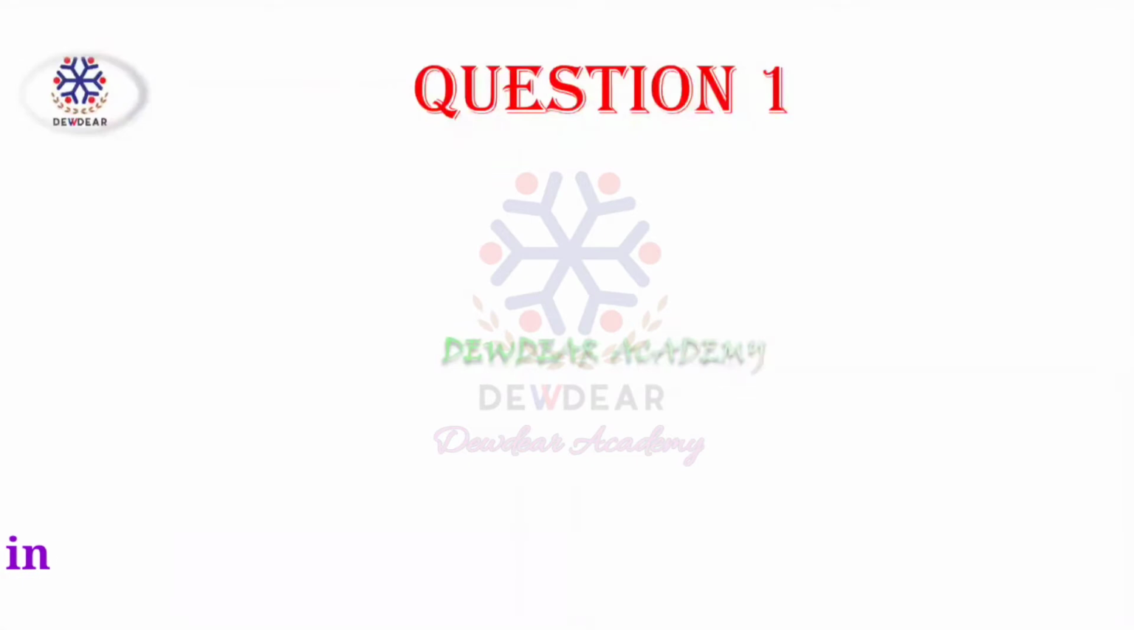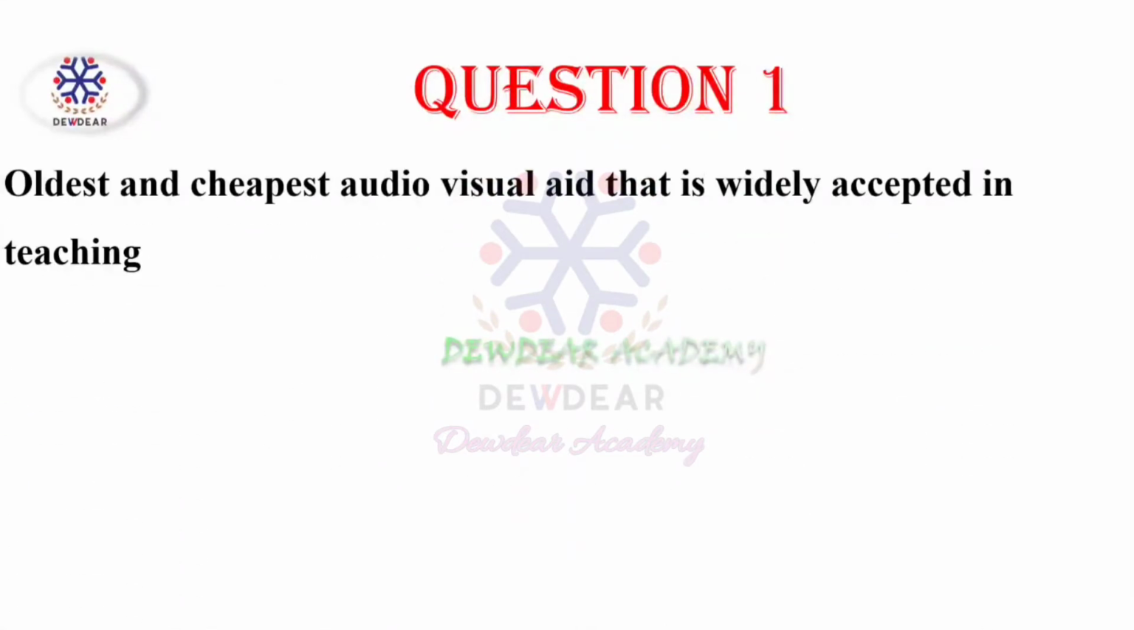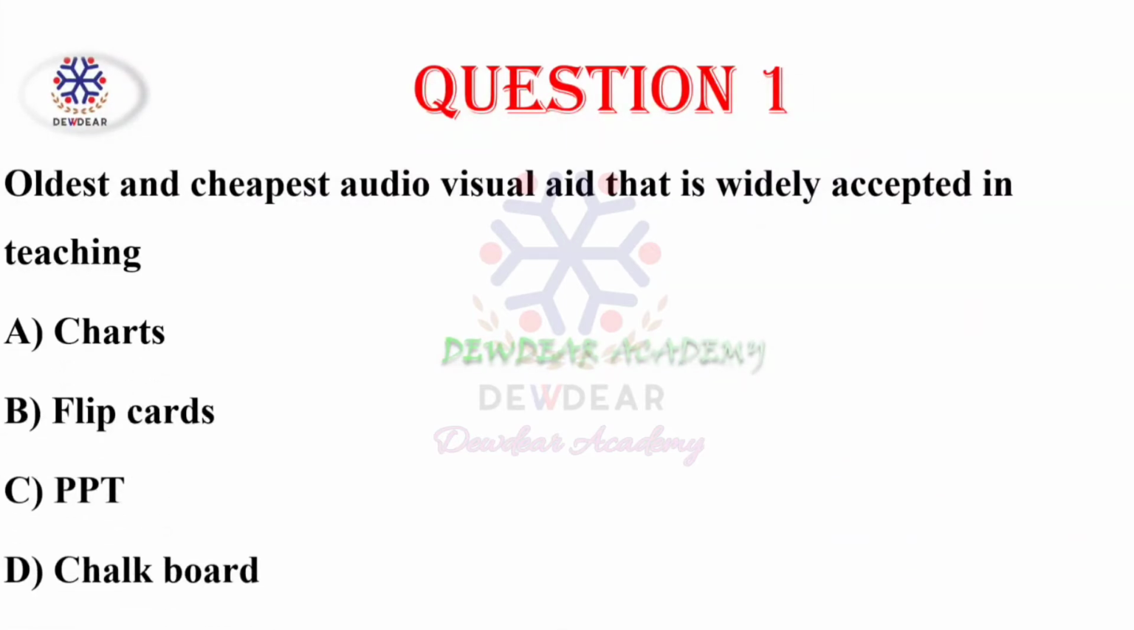Question number 1. Oldest and cheapest audiovisual aid that is widely accepted in teaching. Options: charts, flip cards, PPT, chalkboard. Correct answer is chalkboard. Chalkboard is the oldest and cheapest audiovisual aid that is widely accepted in teaching.